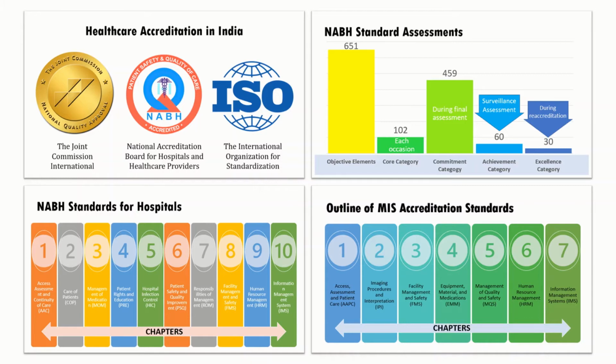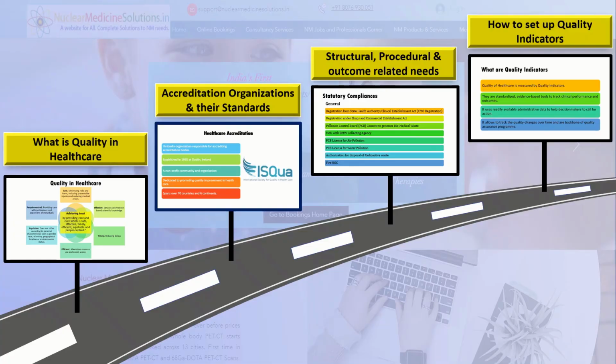We discussed standards of NABH and their applicability during various assessments. We discussed chapters of NABH standards for hospitals and medical imaging services. So let's see what is there in this third part of the presentation.